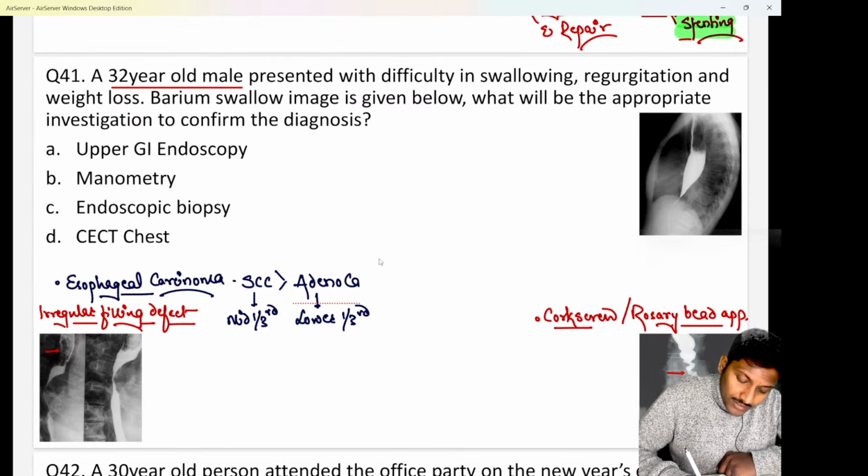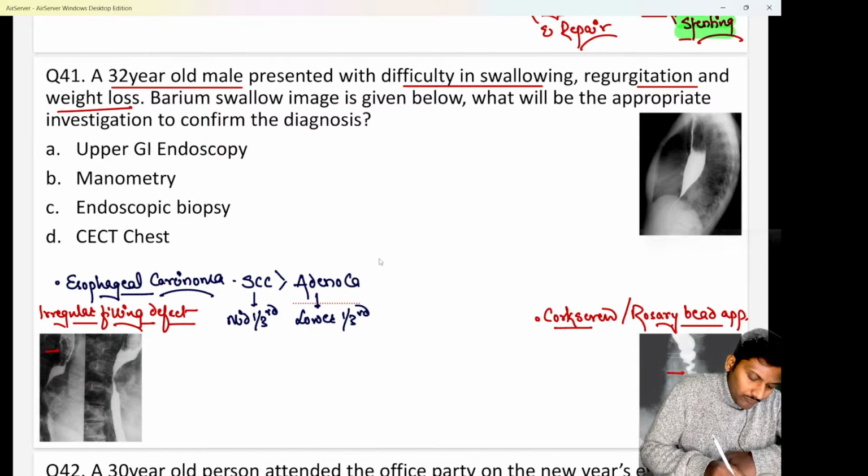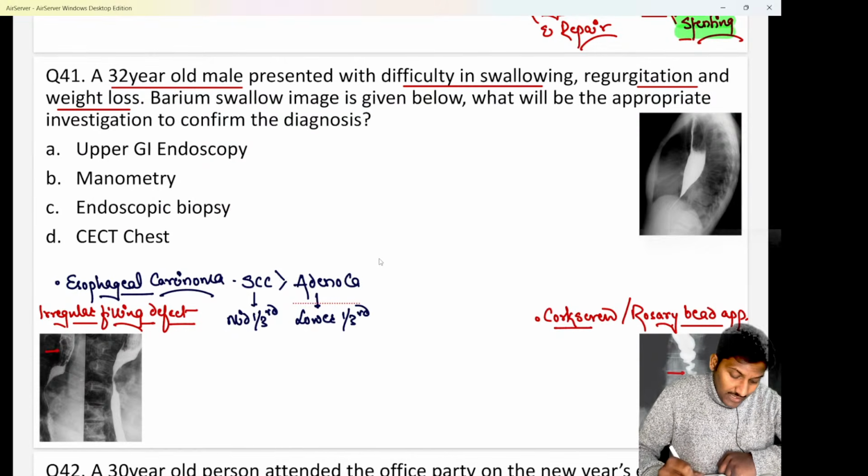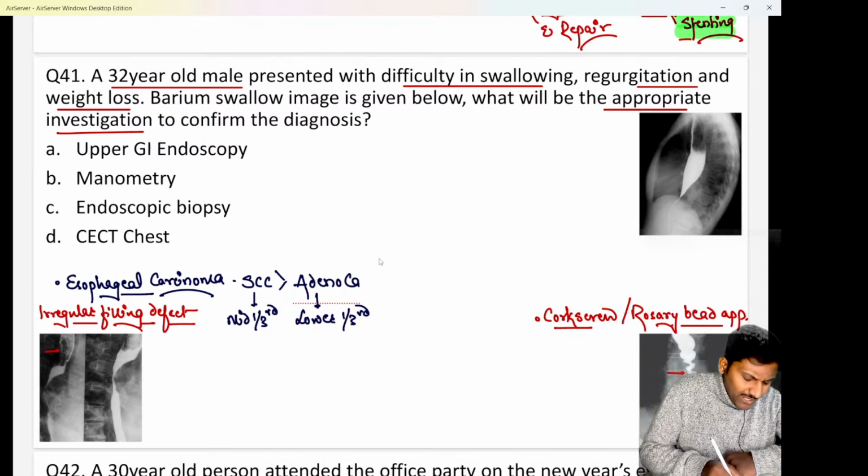Next, here there is question number 41, which asks about a 32-year-old male who presented to us with complaints of difficulty in swallowing, that is dysphagia, along with regurgitation, and there is weight loss. Obviously, due to dysphagia, the patient is having weight loss. A barium swallow image has been given below. They are asking what is the appropriate investigation to confirm the diagnosis.